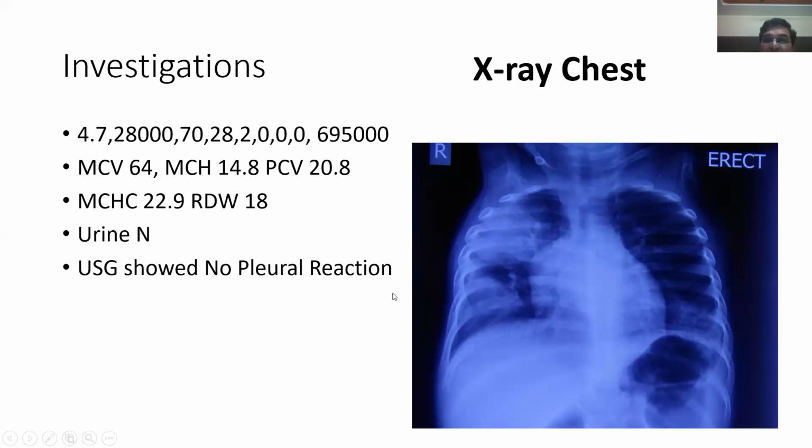The X-ray showed a large patch in the right upper zone and right lower zone. With such a pneumonia, it is usually recommended to do an ultrasound to see whether there is fluid. There was not much pleural reaction.